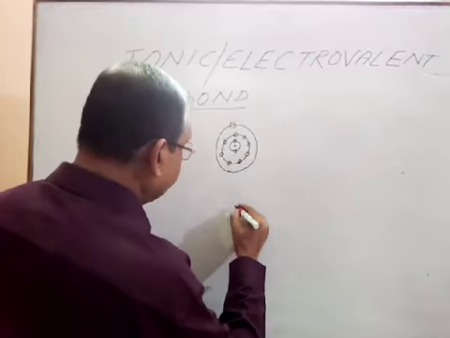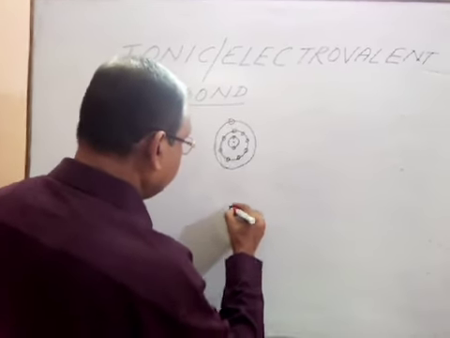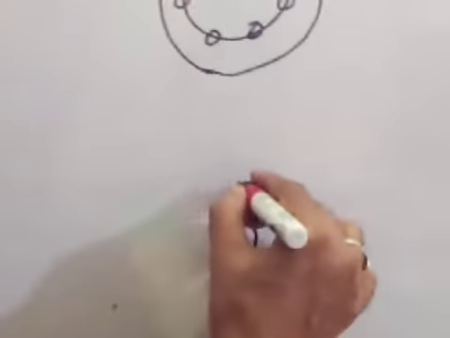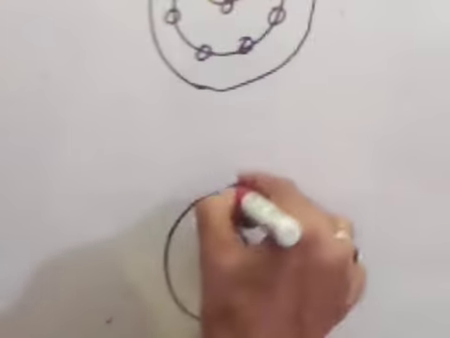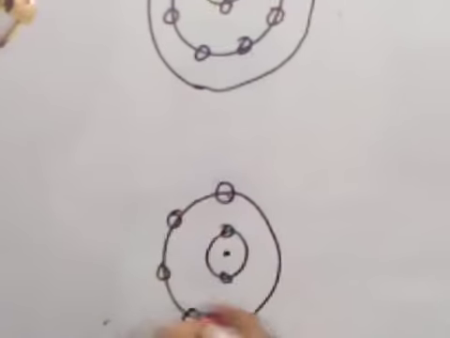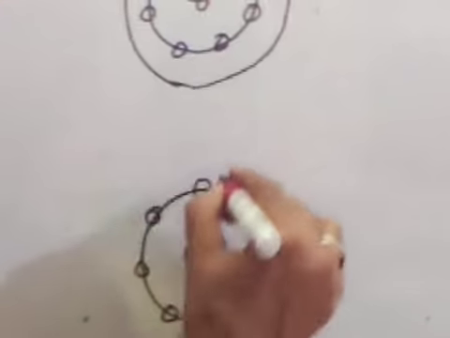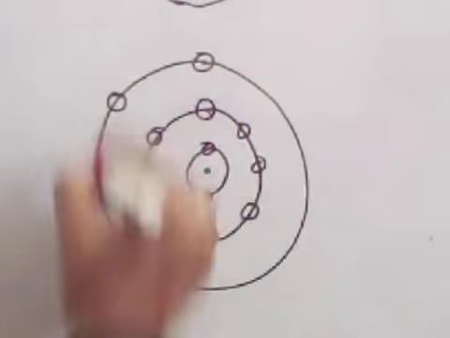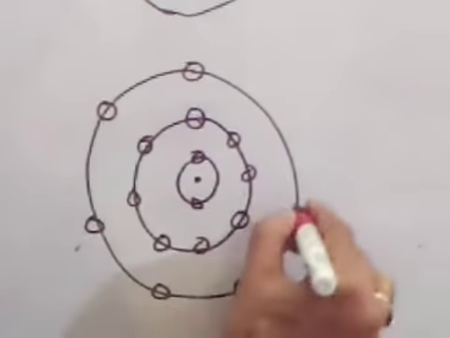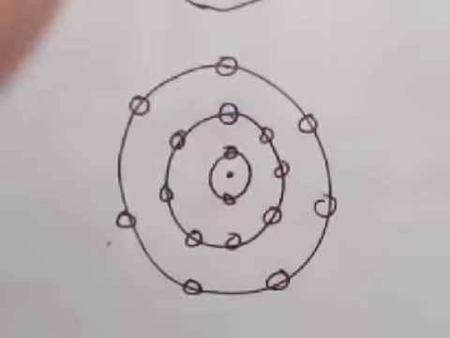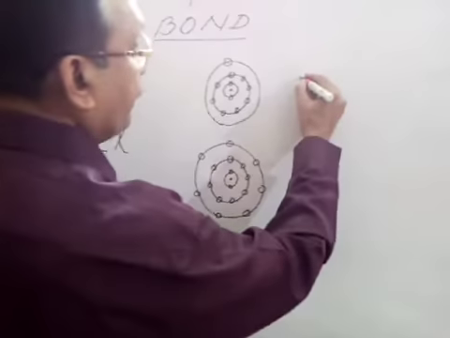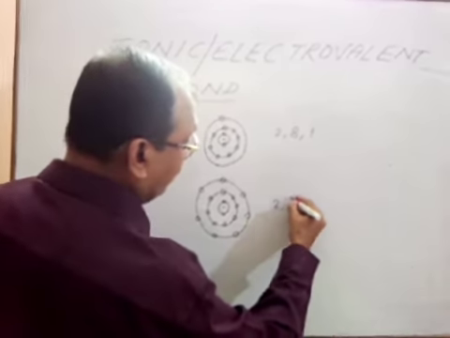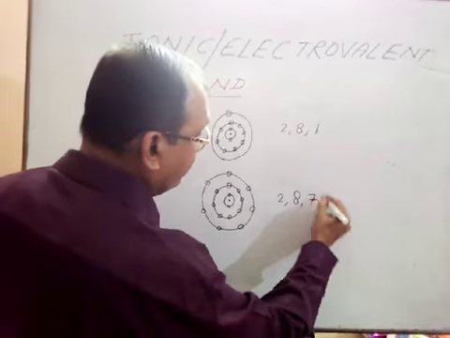In case of chlorine, this is the nucleus. In the first cell, the number of electrons is 2, in the second cell 8, and in the third cell the number of electrons is 7. Here the electronic configuration is 2, 8, 1, and here the electronic configuration is 2, 8, 7.